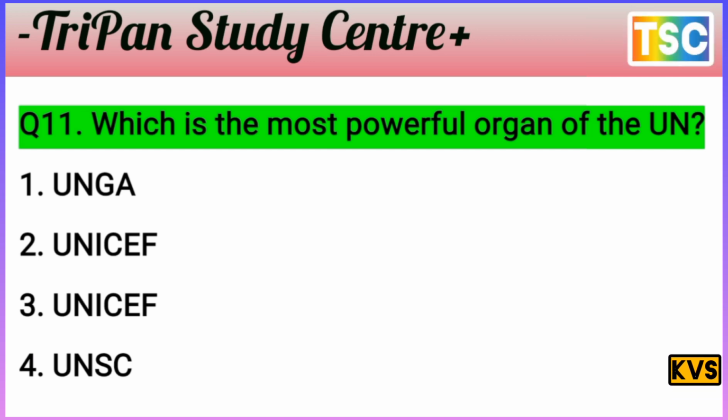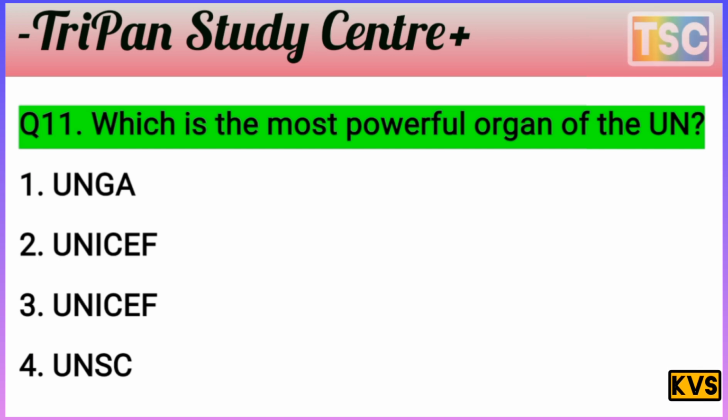UNICEF is also. But the answer is fourth, UNSC. UNSC is the most important and most powerful organ of the UN. The maximum decision making is done there in the UNSC. It means it is the most powerful. The option is 4. UNSC is the most important powerful organ of the UN.